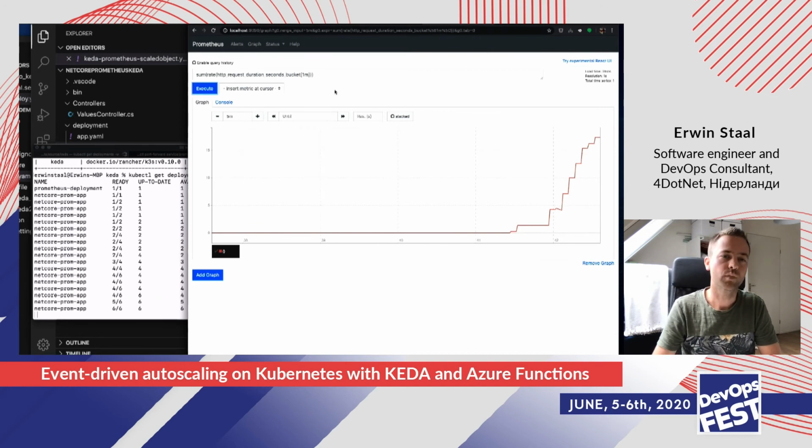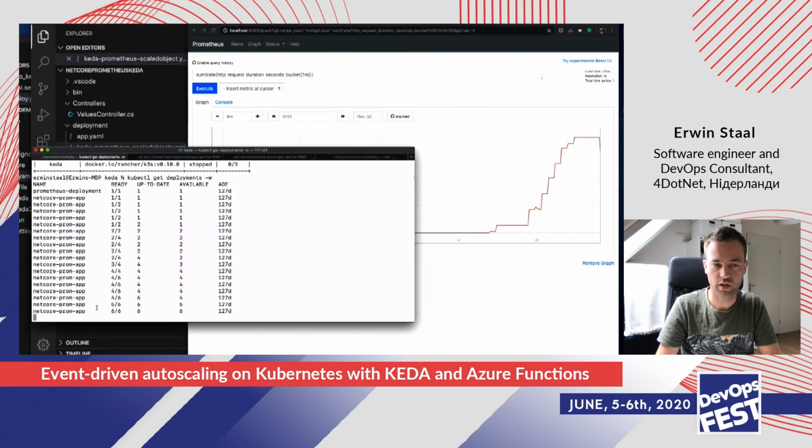After half a minute, that Hey tool will stop spamming my API, and the metric will go down again. KEDA will see that, and it will actually start scaling down this particular app as well.